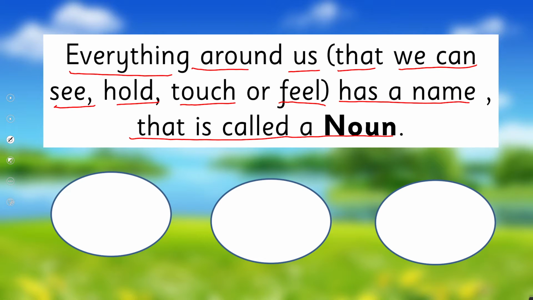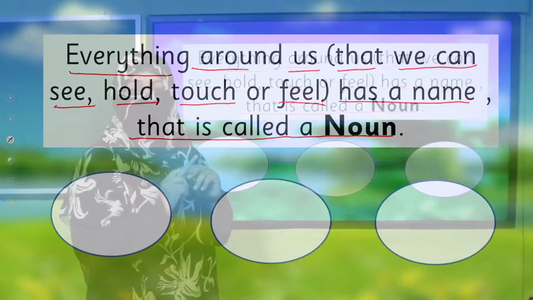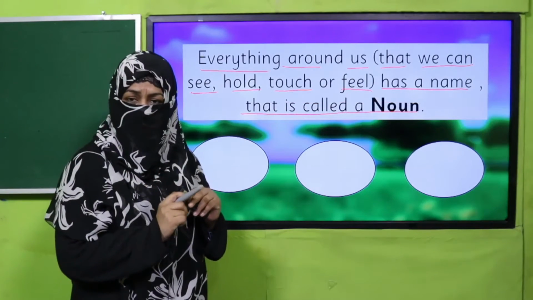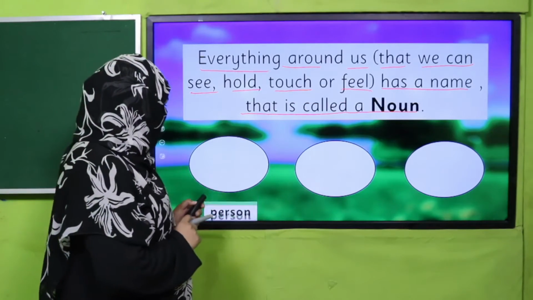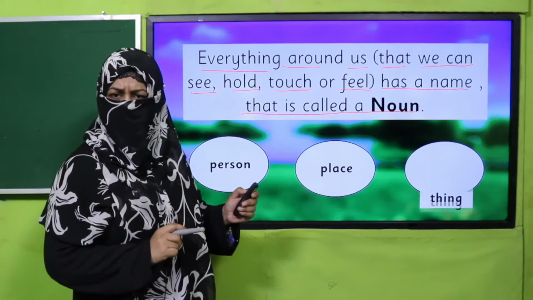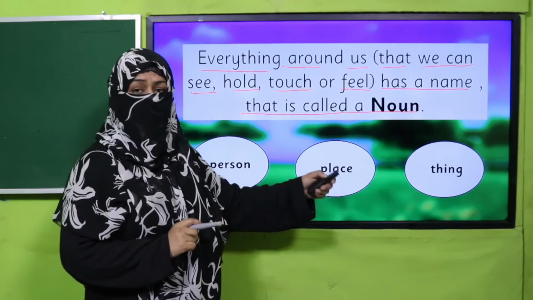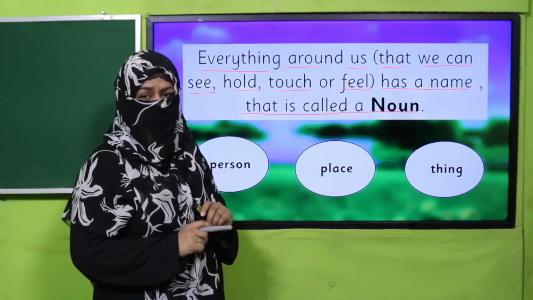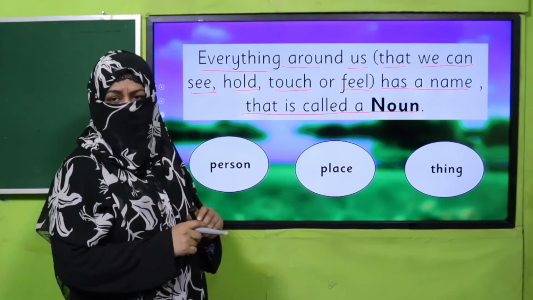Remember this definition: in grade 2 and 1 we learnt it as naming word. So naming word is noun. A noun may refer to a person, place or thing, and again things include living and non-living both. So everything has a name.